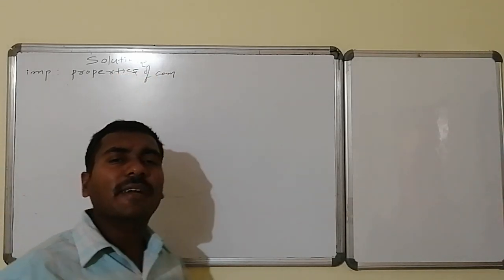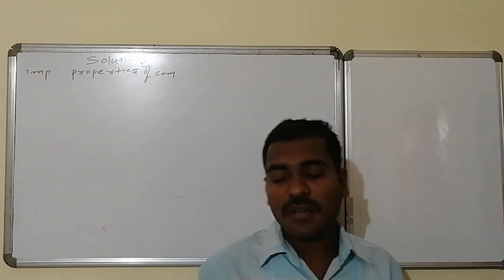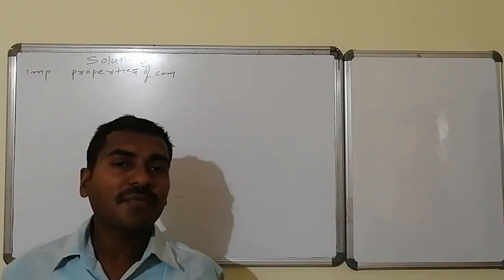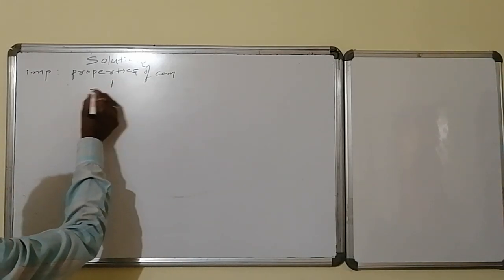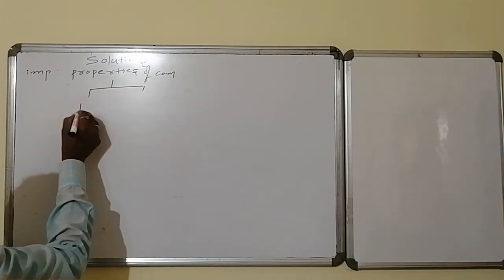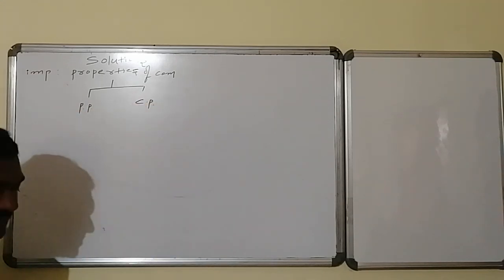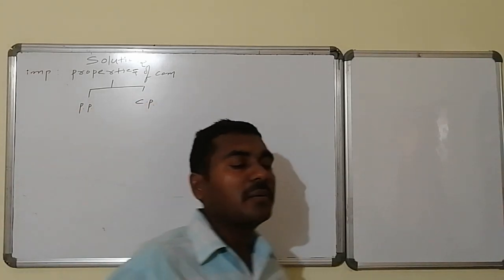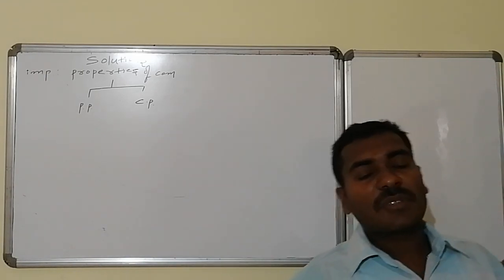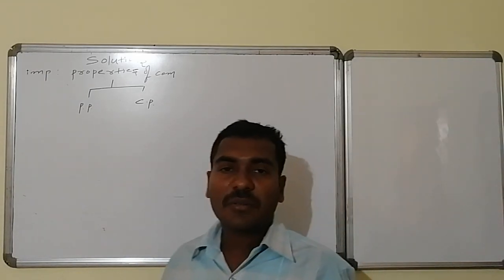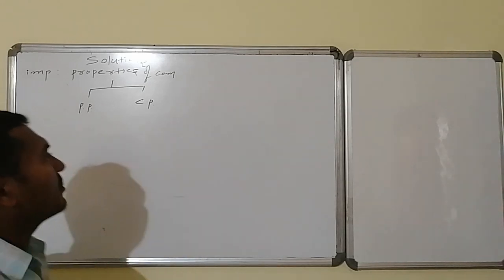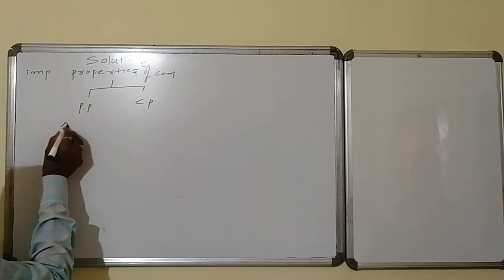There are two varieties of basic properties for the compounds. Those are known as physical properties as well as chemical properties. What are the important varieties of properties? Physical properties as well as chemical properties. Suppose I am having a compound. Suppose that compound is A. In order to know the physical properties of compound A, A is there.